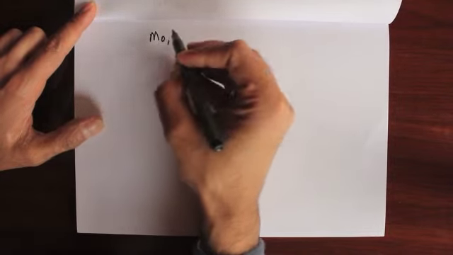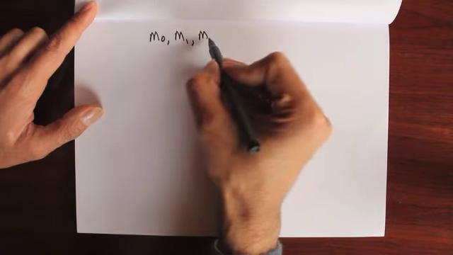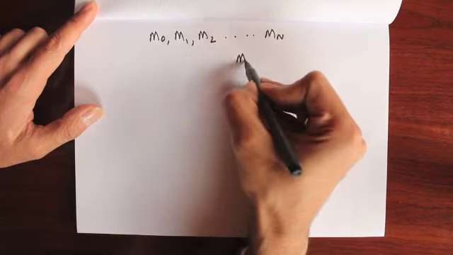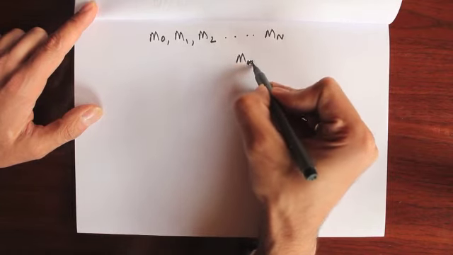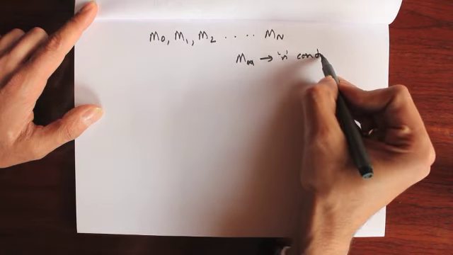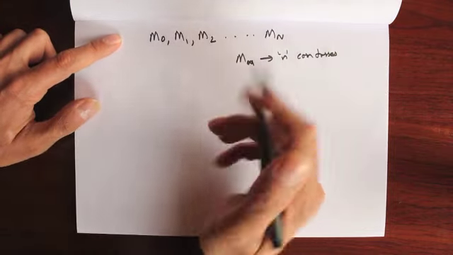And by adaptive stochastic process, I mean we have a sequence of random variables m0, m1, m2, up to mn, where each one of the random variables mn depends only on the first n coin tosses. Okay, this is called the adaptive stochastic process.